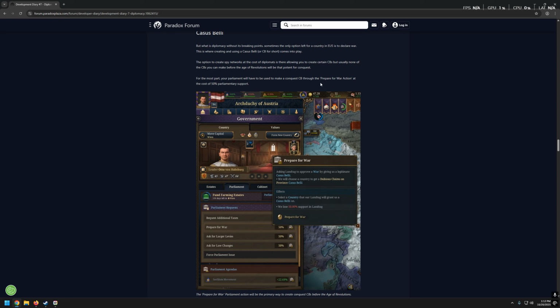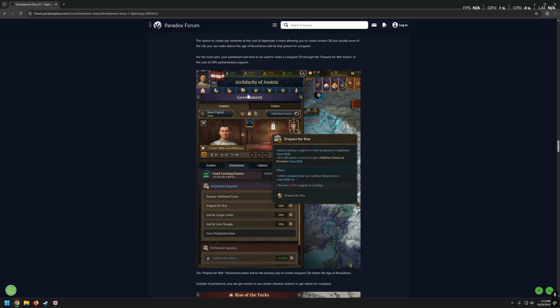Oh, okay. So there are two ways to create Casus Bellis, right? One is creating the spy network, but it says that it's hard to actually do it before the Age of Revolutions. Maybe I get it wrong. Whatever, but that's one of the ways. And the other way is to ask your parliament to create a Casus Belli against your potential enemy. Fair enough, but it's for 50% parliamentary support. Is that a lot? 50% sounds like quite a bit.